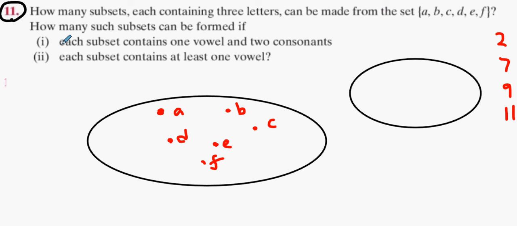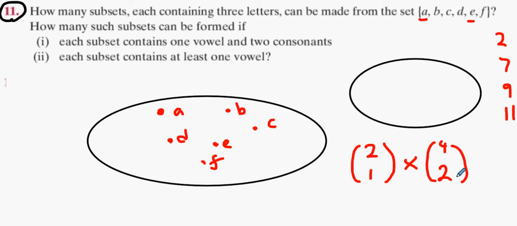Now, each subset contains one vowel and two consonants. Alright, this is going to be great. One vowel and two consonants. How many vowels do we have? Charlie, how many vowels do we have? Two vowels, alright? So two vowels, choose one. Multiply by. How many consonants do we have? We have 4 consonants, and how many do we need to choose? 2. And what do we get as our answer there? 12. We all good? Okay.